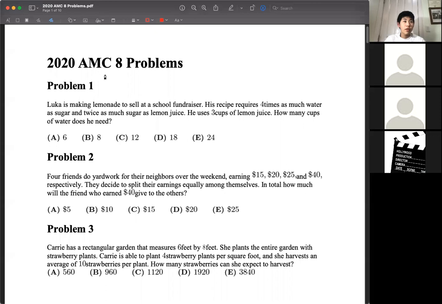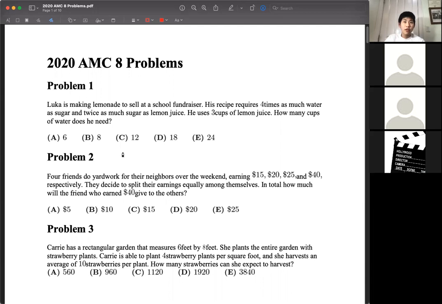So start with problem 1. Luca is making lemonade to sell at a school fundraiser. His recipe requires 4 times as much water as sugar and twice as much sugar as lemon juice. He uses 3 cups of lemon juice. How many cups of water does he need?